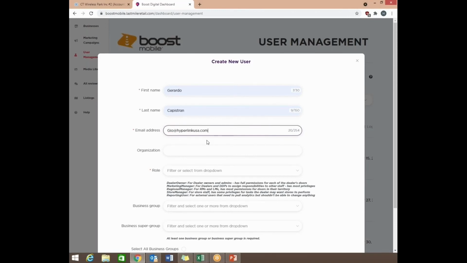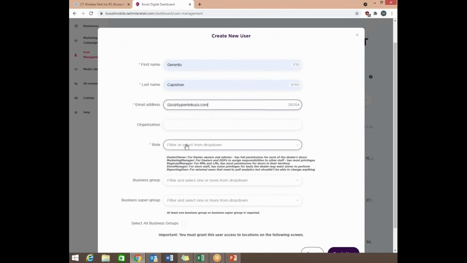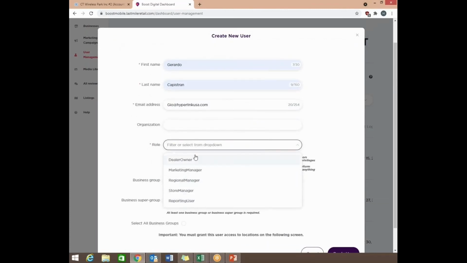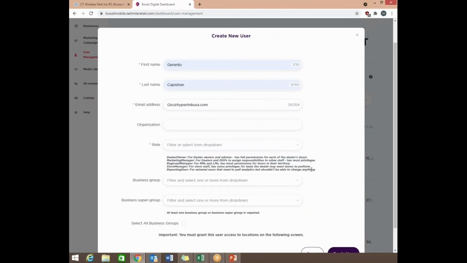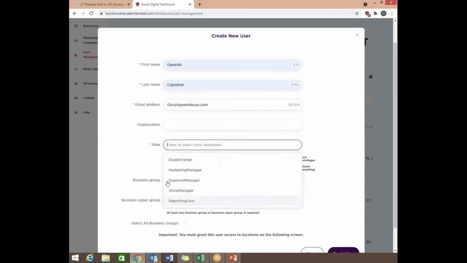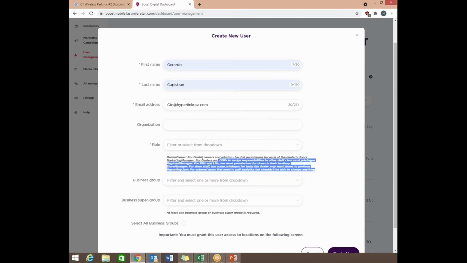And then you want to select the role, which is very important. So there's different types of roles, as you can see here. You want to select whatever you want to give access to your employee. As you can see here, there's a brief description for each role. Like I said, you want to select something that applies and whatever you want to give access to this employee. So go through these rows here and then select the one that best applies for them.